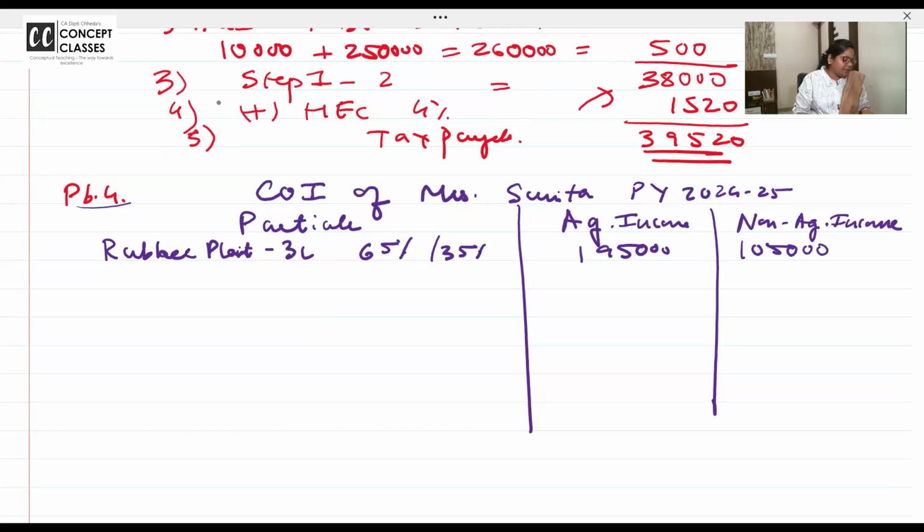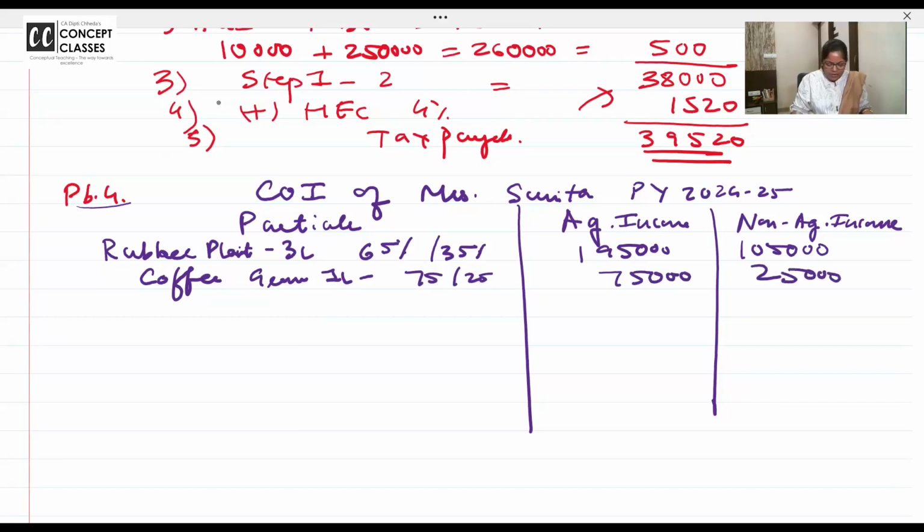Next is what? Coffee. It's this coffee grown. So coffee grown is 1 lakh. So what will we do? 75 and 25. It's just grown. So without a calculator, we can do 1 lakh, 75,000 and 25,000. Next is coffee income from Colombo.